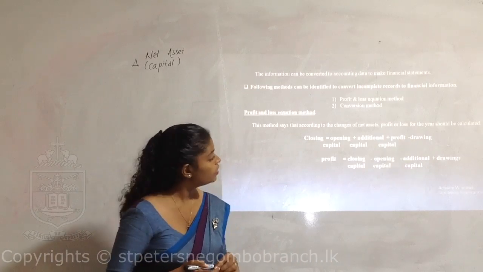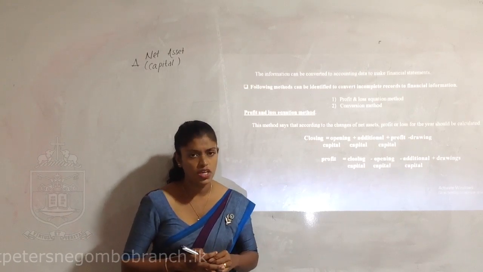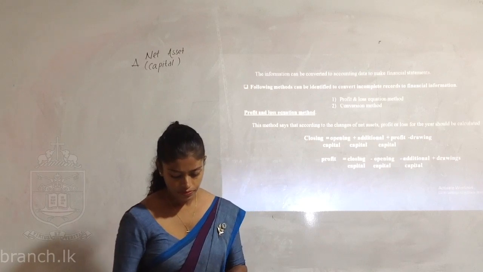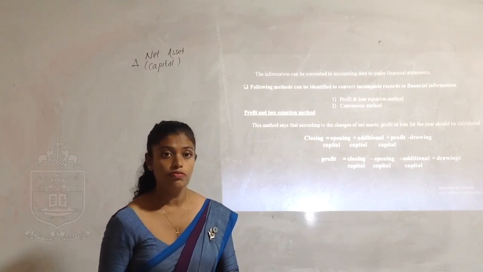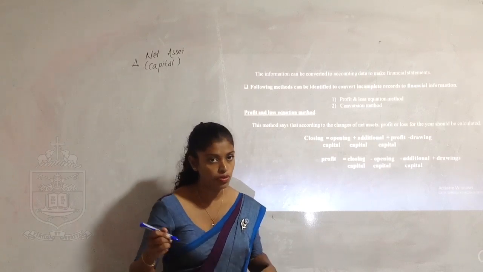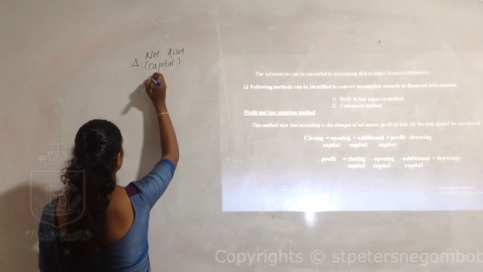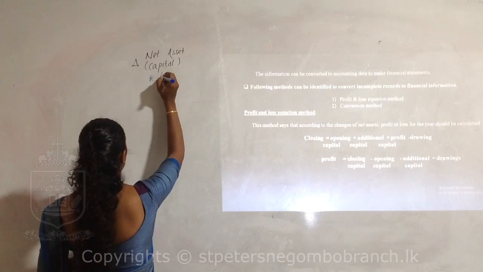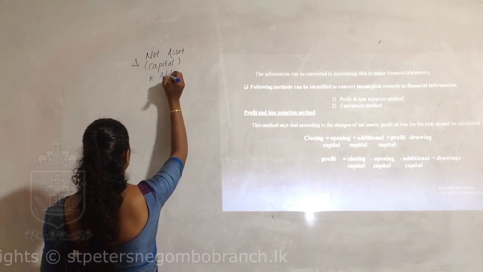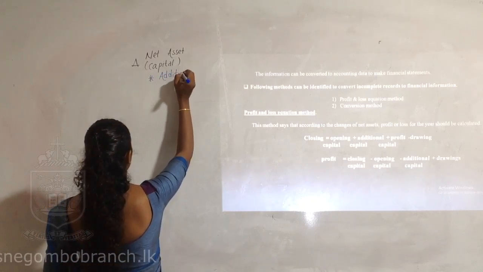So we have an equation. Before I come to this equation, let me bring out some information from lesson number 2. There are 4 variations under the capital. Capital can be changed in these 4 situations. Number 1, additional capital.